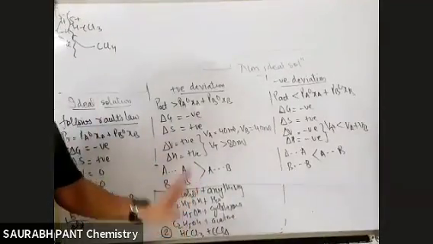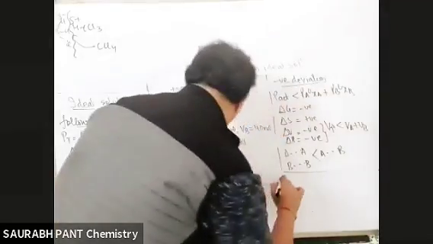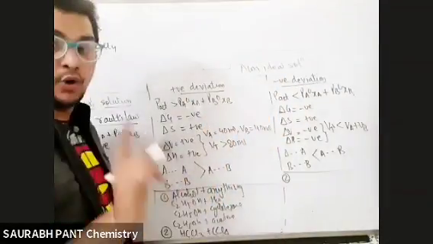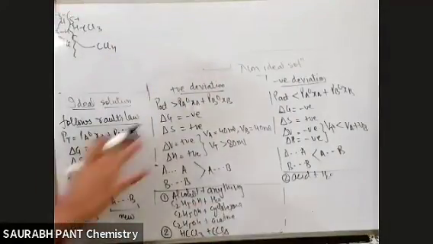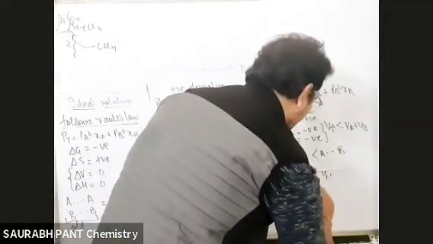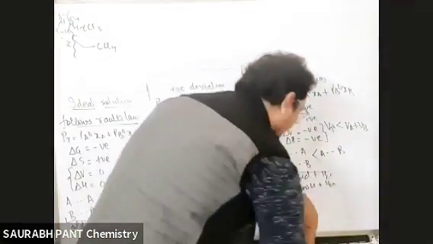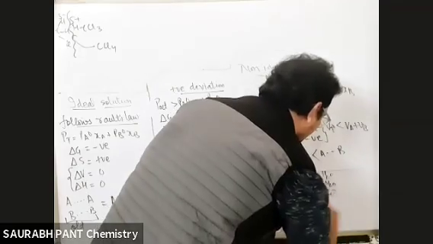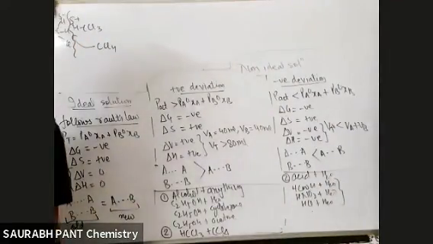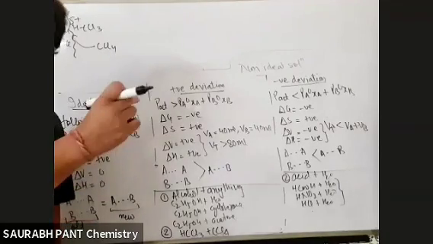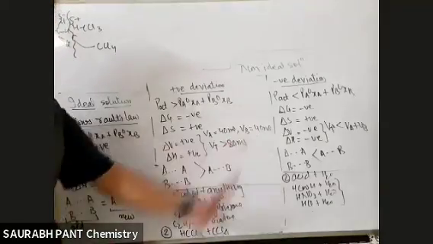Clear? Next, how to remember all the negative deviation? Just remember acid plus water. Any acid. Sir, formic acid will work, bilkul it will work. Acetic acid will work. Other acids like HNO3, HCl, 100%, all of them will be showing negative deviation with water. Done. Clear? Logic also I can explain, but leave it.